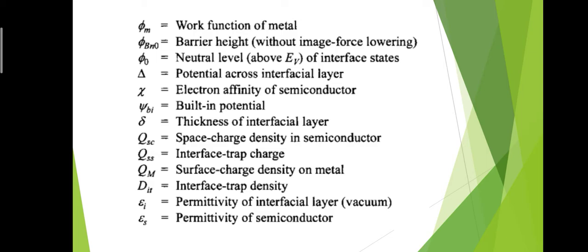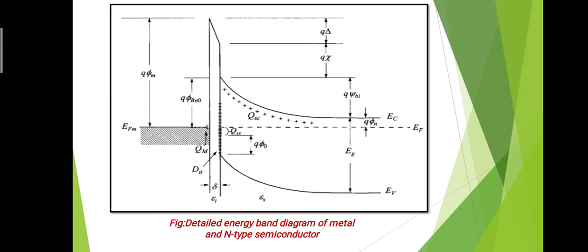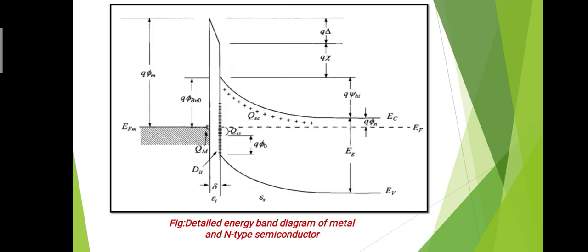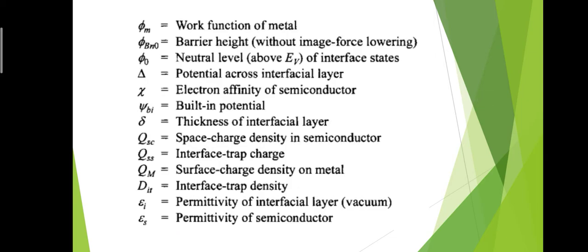Delta is the potential across the interfacial layer, which is shown in the figure as q delta. Chi is the electron affinity of the semiconductor, as already discussed in our previous videos. Q chi, or simply chi, is called the electron affinity, which is the energy difference shown in the figure. Phi Bi is the built-in potential, that means there is a generation of built-in voltage due to the barrier height or due to the depletion layer.